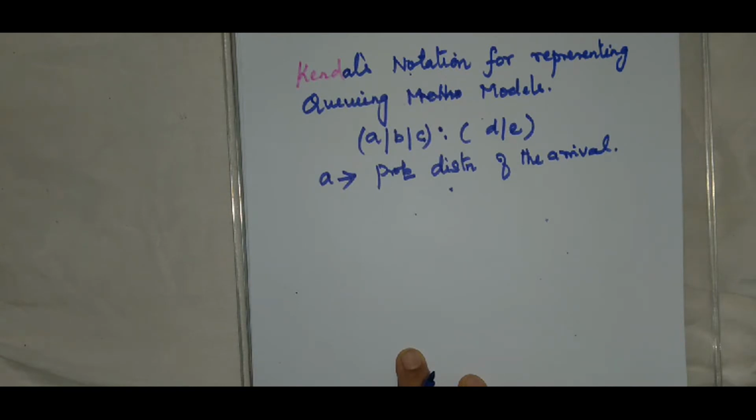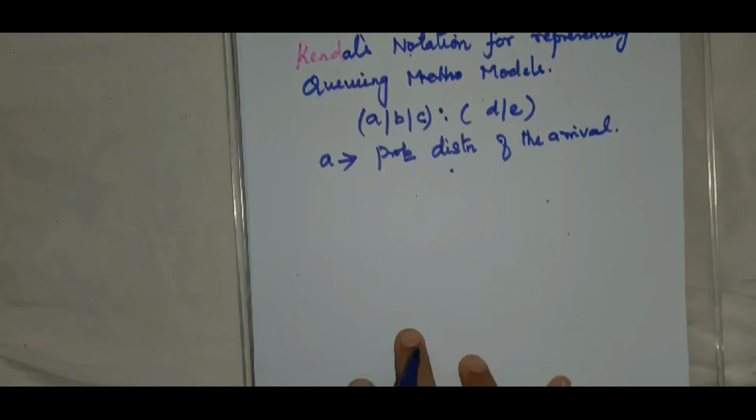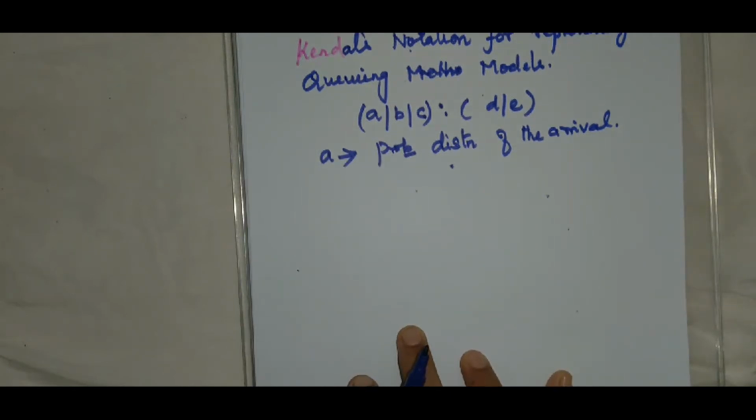So in practice, since the arrival is random, we will assume that it follows a Poisson distribution. The arrival follows the Poisson process, or otherwise said, the probability that n customers are in the system during time t.